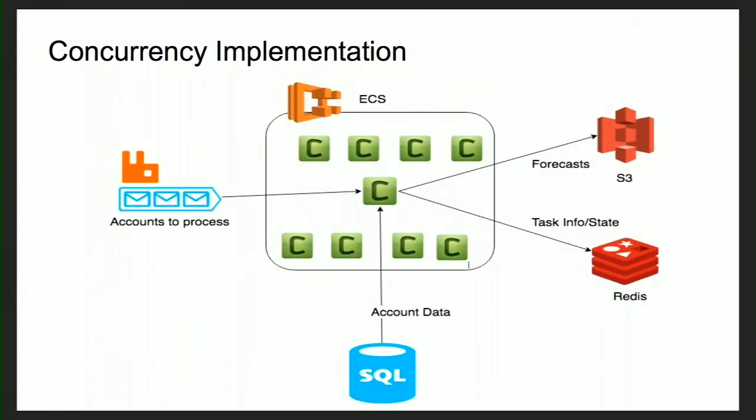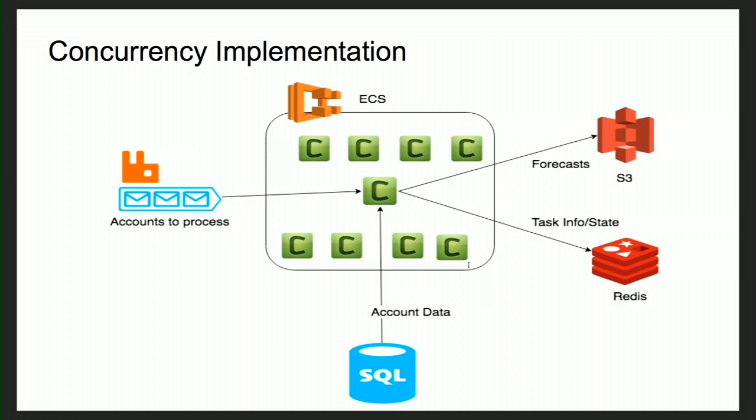So this is a better look at the concurrency implementation. Initially, we prime our database with data that we pull out of Redshift. It's not really efficient to keep hitting it with lots of workers when you're running lots of forecasts, so we do that initial load once. And then in ECS, we spin up 1,000 workers right now that are all processing data. We're using Celery, so we load the messages onto the queue.